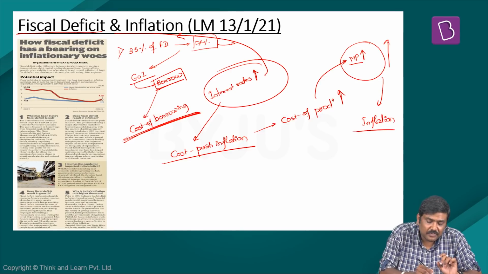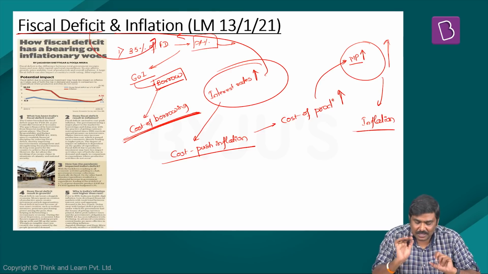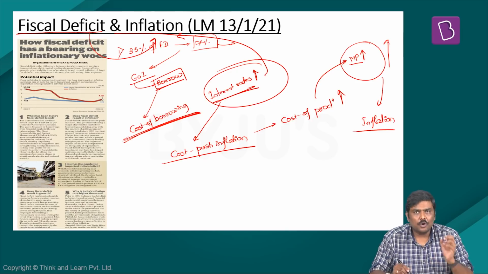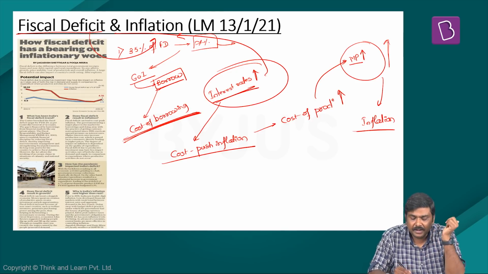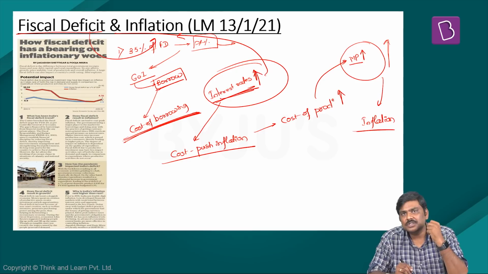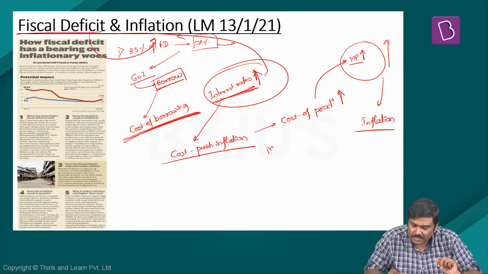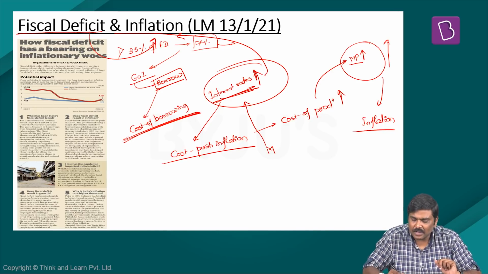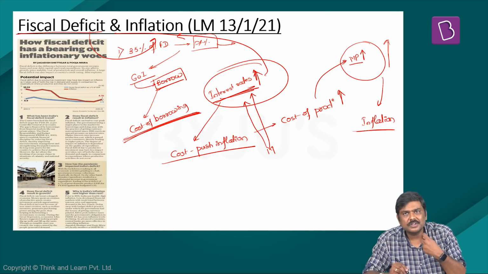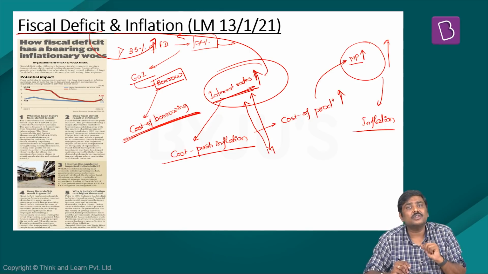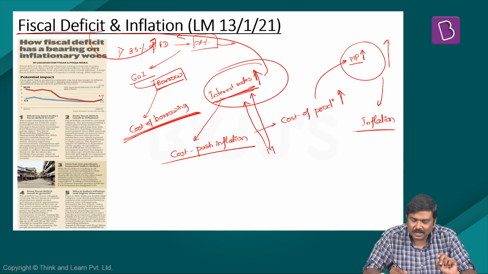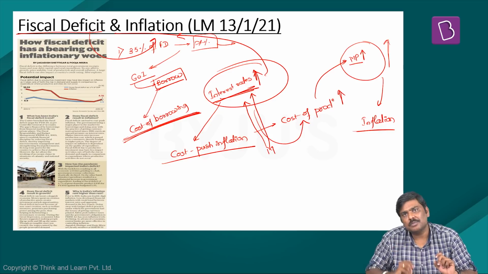Now, how is fiscal deficit connected to inflation here? Please understand this. When Government of India borrows heavily from the market, interest rates will start rising upwards. And when interest rates start rising upwards, these manufacturers, when they borrow from the market, will have to shell out higher interest rates. They will have to pay higher interest rates for their borrowing. And this higher interest rate becomes part of the cost of production.